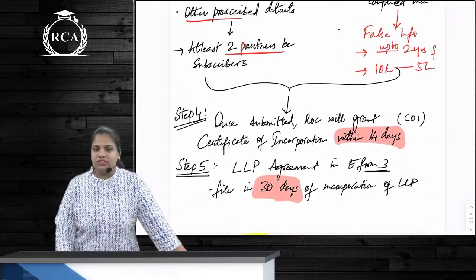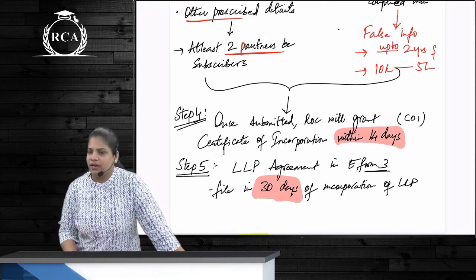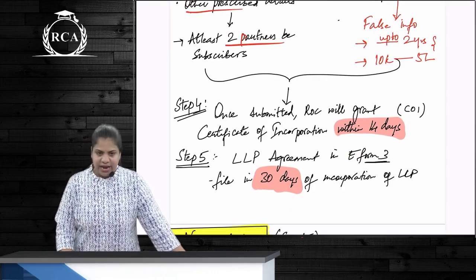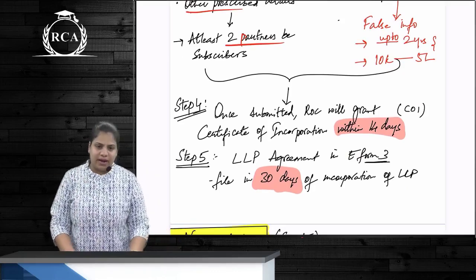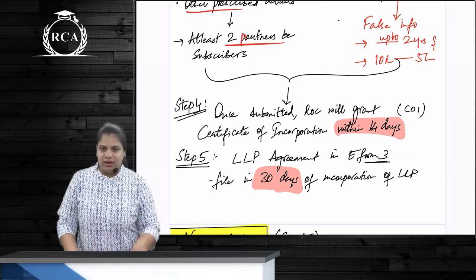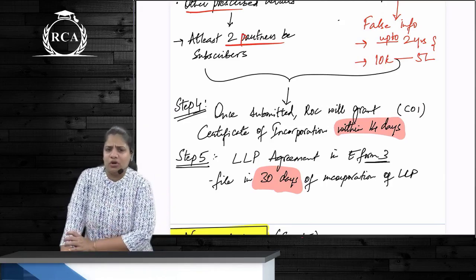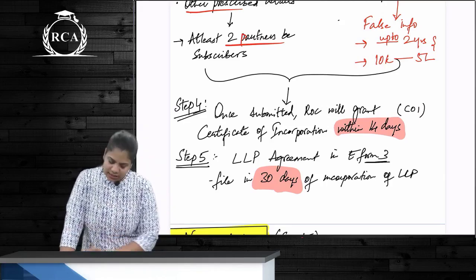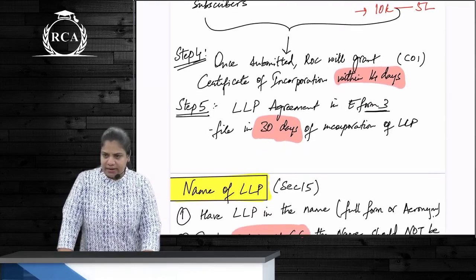Once we submit this to ROC, what is ROC going to do? Grant a COI within a period of 14 days. After that, we will have to make and file LLP agreement in the form E-form 3 and file it within 30 days of incorporation. What will be the date of incorporation? The date that is specified where? In the COI. Correct?